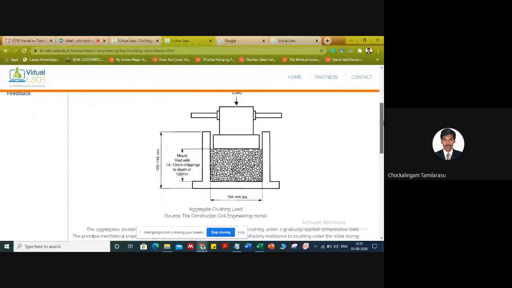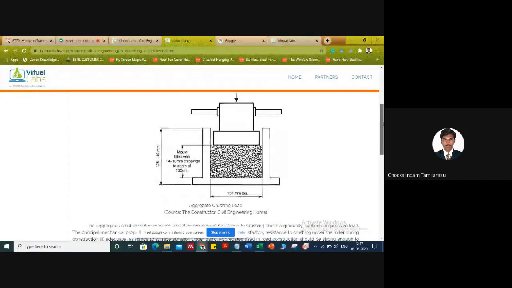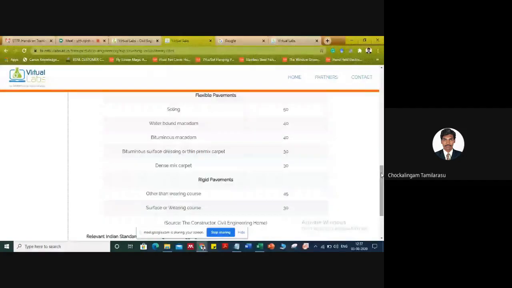Likewise, all this will be available in the pre-test questions, which I will show you. Every detail is available here: the height of the specimen, the diameter of the specimen, everything. Then they have some specifications. After testing the aggregate, we are going to infer that the particular aggregate is suitable for construction of a road, or suitable for either water bound macadam, dense bituminous macadam, or wet mix macadam. Likewise, we have some similar values.